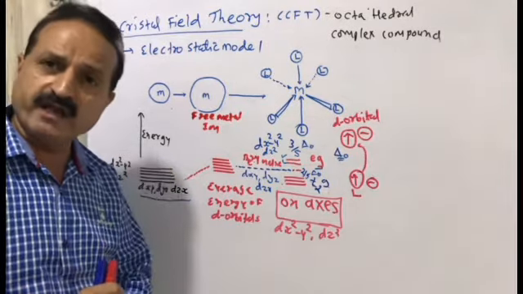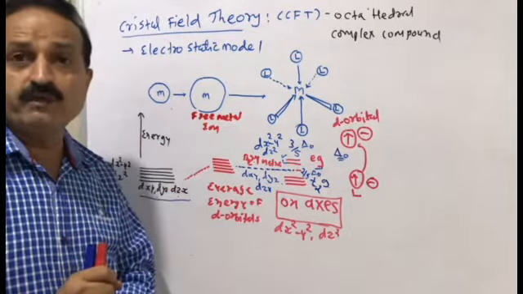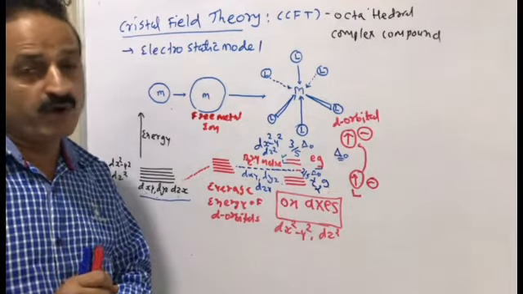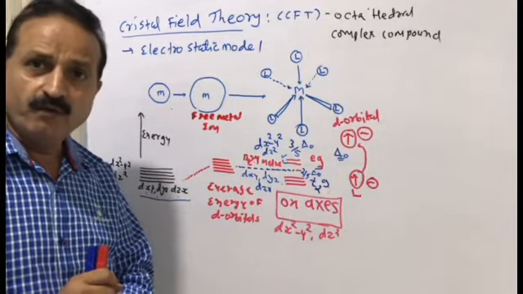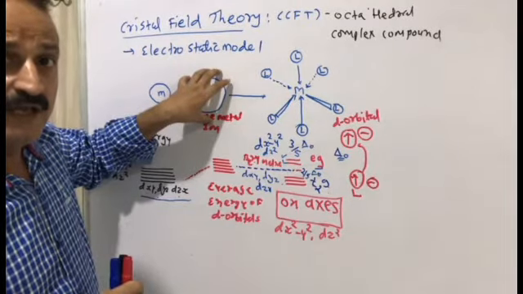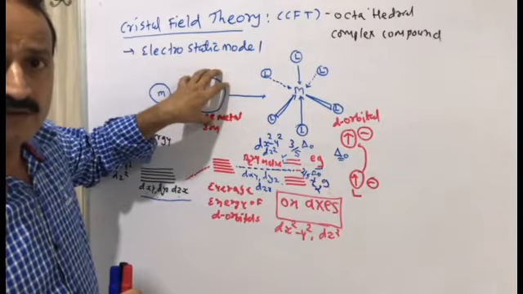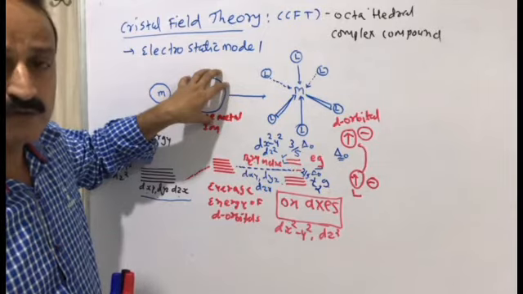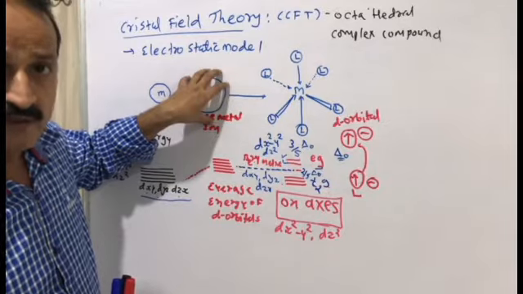Ligand is generally a negative ion or a neutral polar molecule. When the ligand is in free gaseous form, then all d orbitals have the same energy level and do not split. In spherical form, if a field is created surrounding the metal, the d orbitals still cannot split and have equal energy level.